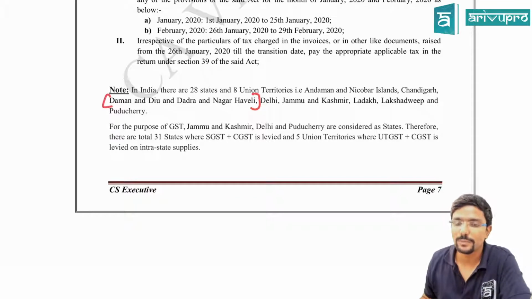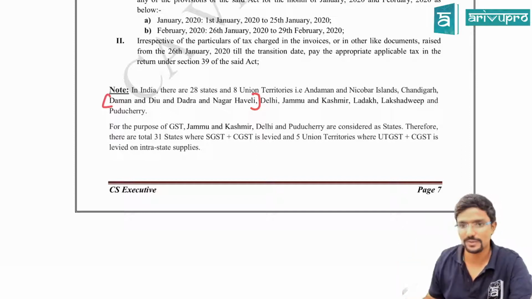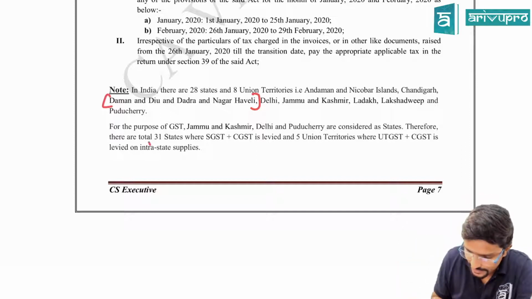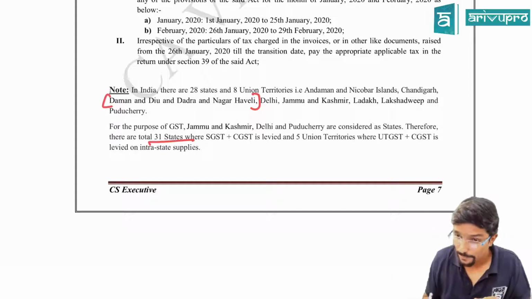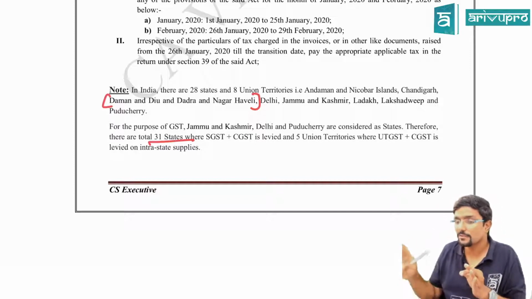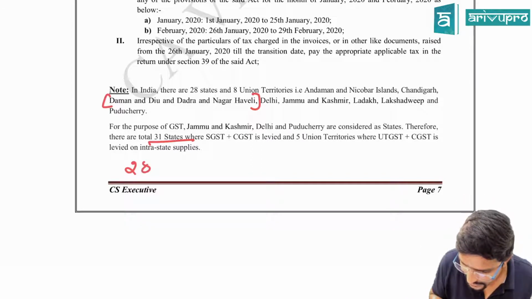Now, for the purpose of GST, Jammu and Kashmir, Delhi and Puducherry are considered as states. Therefore, there are total 31 states now. That is 28 plus 3 union territories. Okay. So 31 states means, sir, how come you told just now 28 states? Actually, 28 states only. But for GST purpose, we consider 3 union territories as states only. That is 28 plus 3.